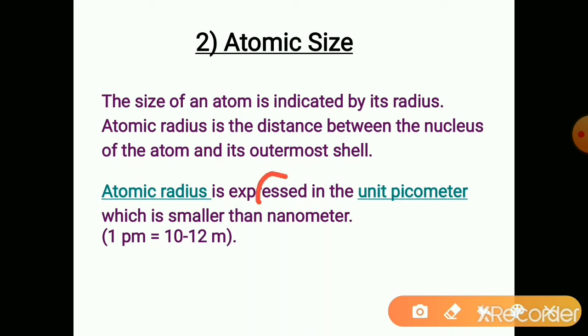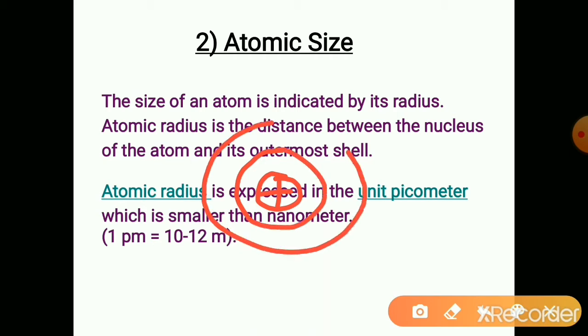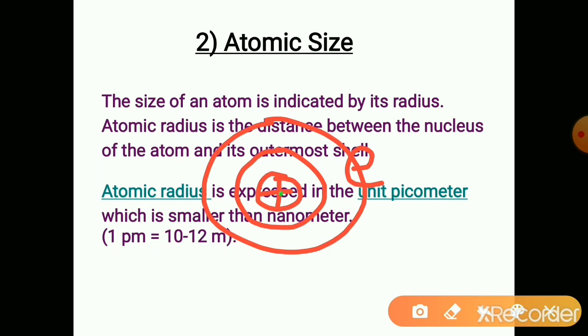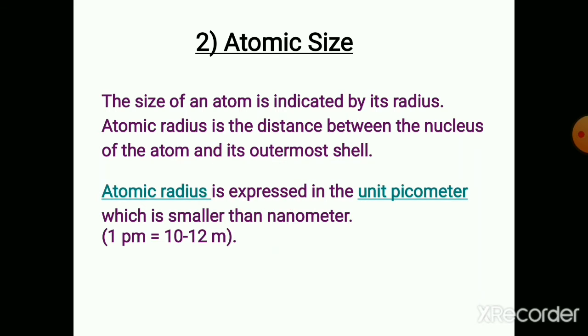See here, suppose this is the nucleus, positively charged nucleus, and these are the shells. So the last electron is there in this shell. The distance between the center of the nucleus and the outermost shell, this distance is called the atomic radius.